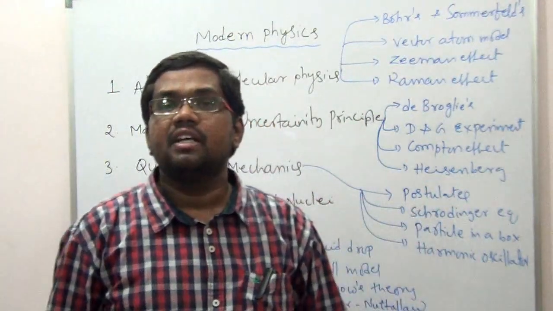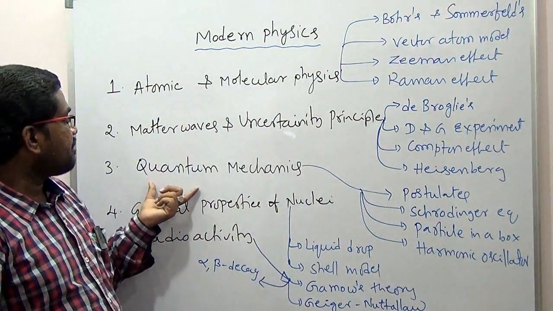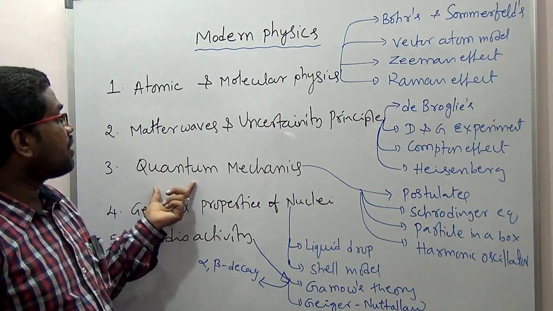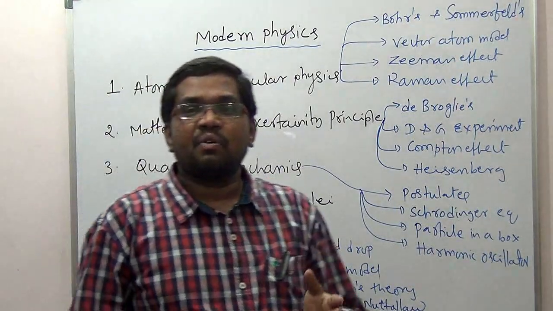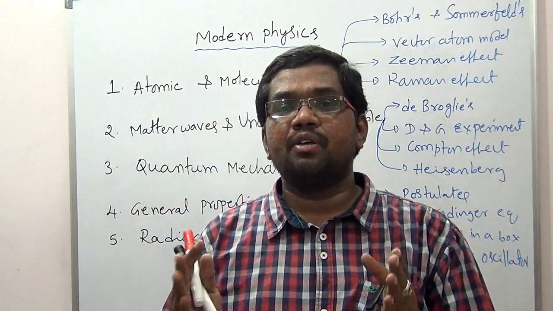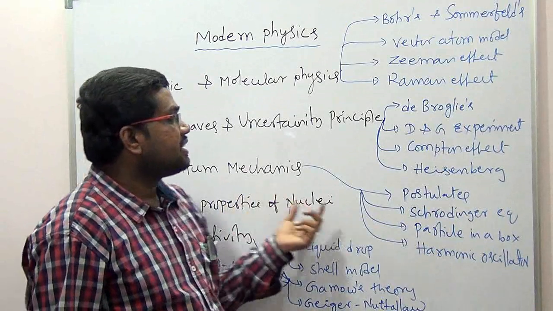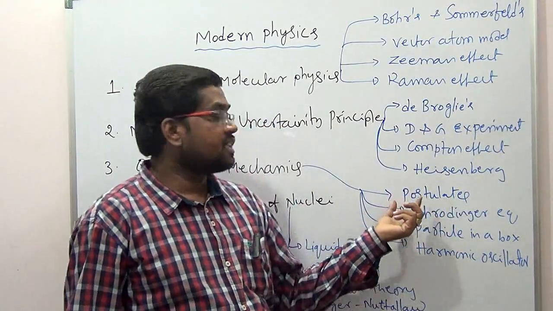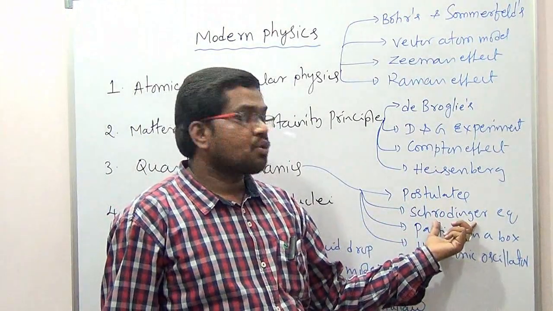After that we will start one of the famous theories in physics, famous in the entire science you can say, that is quantum theory. We will discuss quantum mechanics. We will not cover the entire quantum mechanics here, that is a big topic. Briefly we will try to understand what quantum mechanics is: first the necessity of quantum mechanics and what the postulates are. If any new theory comes, obviously there will be postulates. And we will see the famous Schrodinger equation.